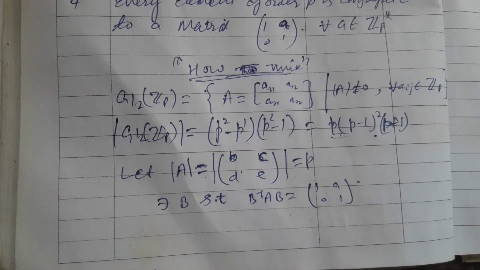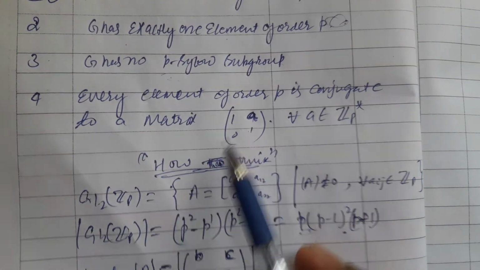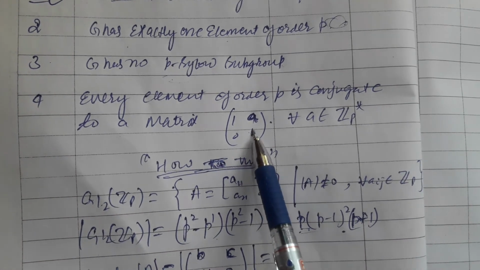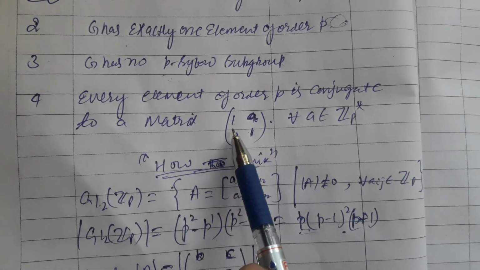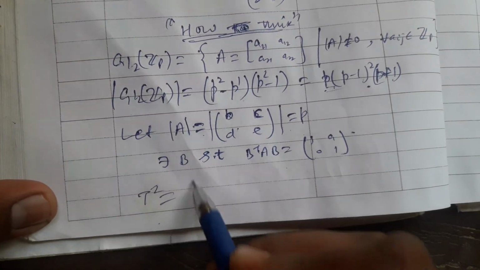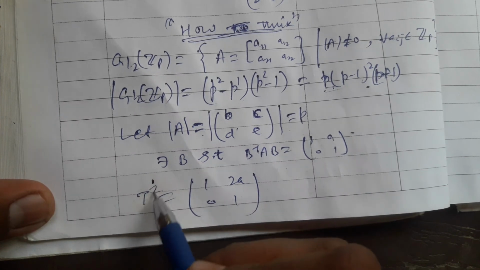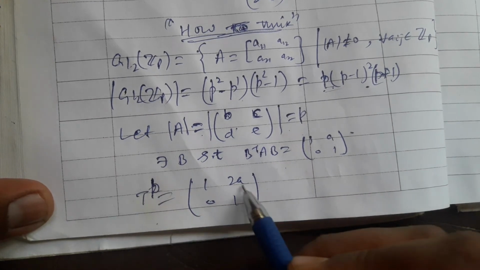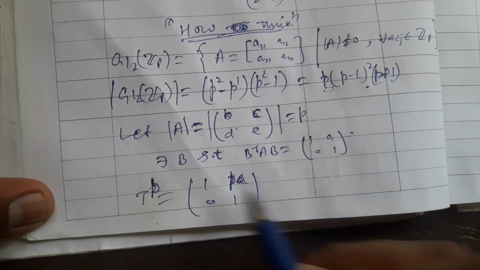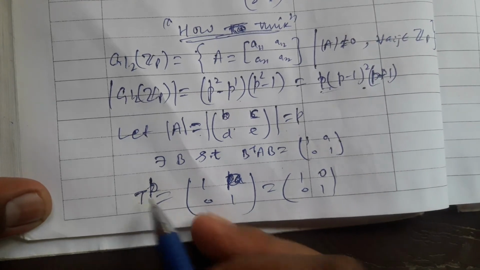Please solve for matrix B and find the conditions on this matrix, and also find out the order of this matrix. What is the order of this matrix? Operate it: if this matrix is T, compute T squared. You will find that T squared is nothing but [[1, 2a],[0, 1]]. Similarly, when you take the pth power, that is nothing but [[1, pa],[0, 1]], and since p is 0, this becomes identity, and so the order of this is also p.